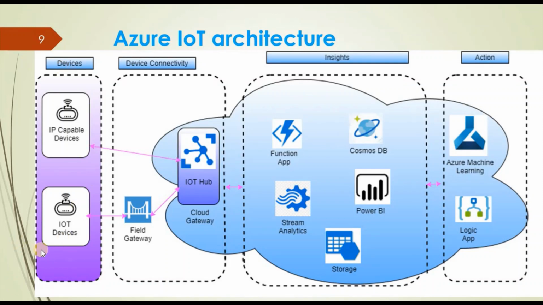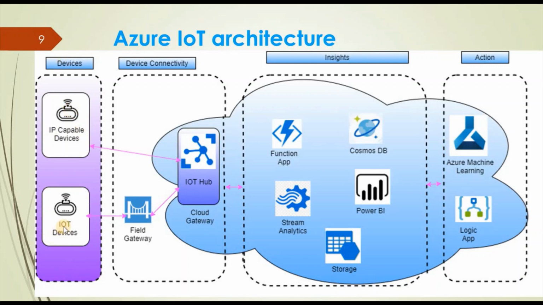So you can see it here. In the extreme left we have some devices. There can be different types of devices, and then device connectivity, so how these devices will communicate to the cloud, and then we have insights and then action. All these components are inside the cloud. So let's start with the device component.